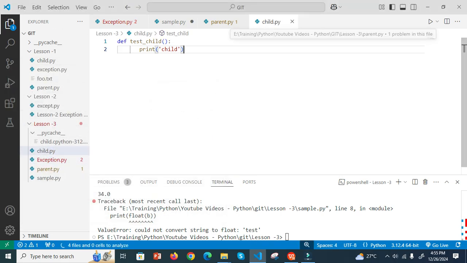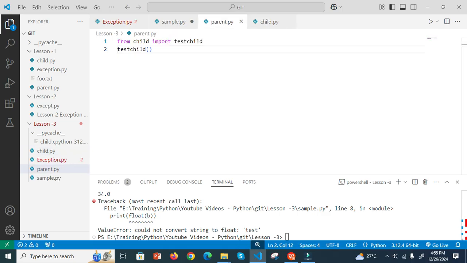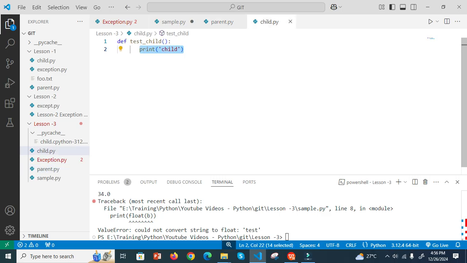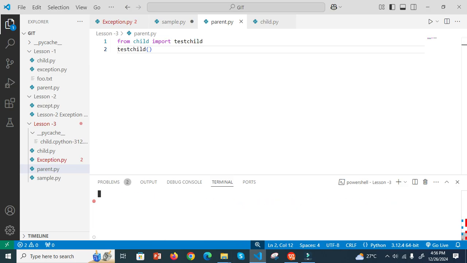Now this is a function in Python, and it is going to print child here. Now I am trying to import from child, meaning this child.py, import test child, right? I am trying to import test child, but there is no test child function here. We have a function called test underscore child. Now I run this code, python parent.py.